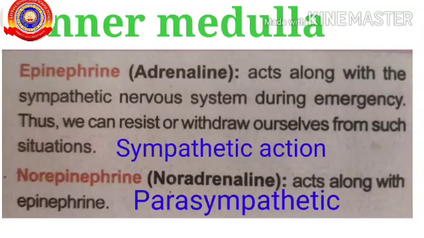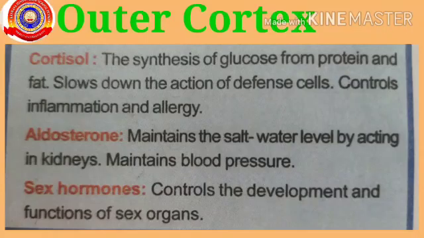Epinephrine acts along with the sympathetic nervous system during emergency situation. Thus, we can resist or withdraw ourselves from such situation. It also shows sympathetic action. Norepinephrine acts along with the epinephrine. The outer cortex consists of hormones such as cortisol, aldosterone, and sex hormones.